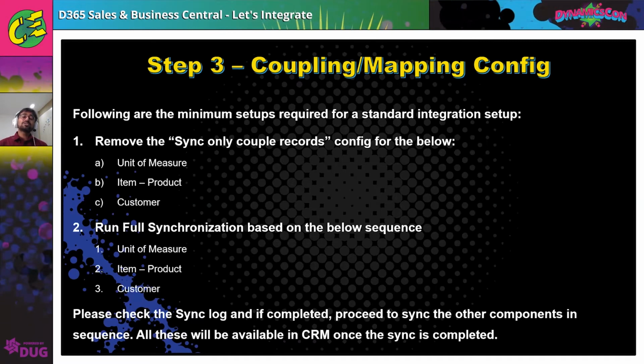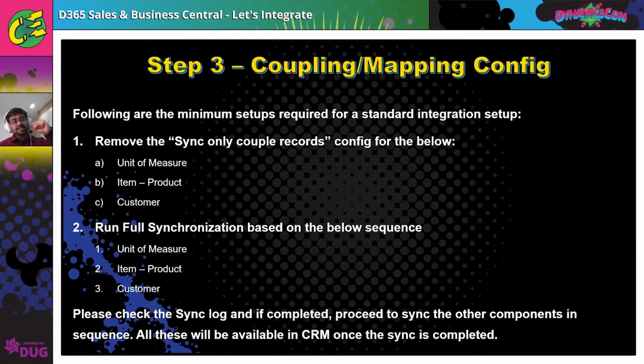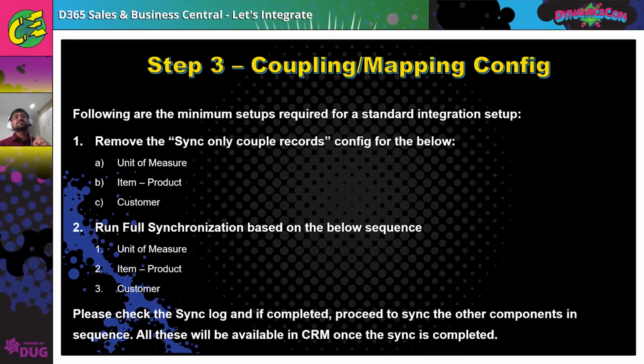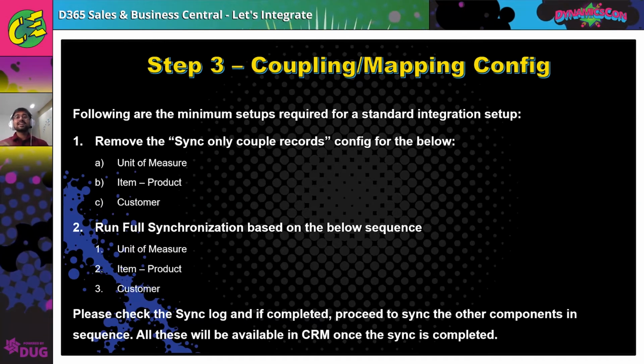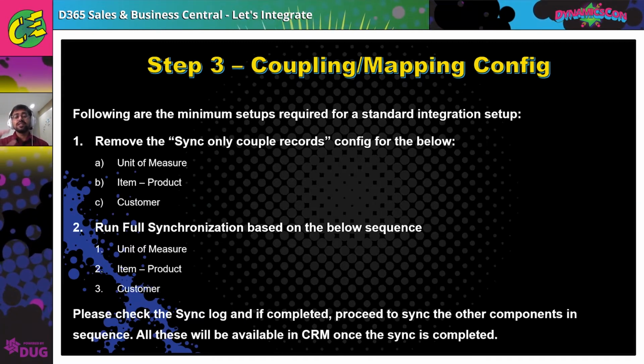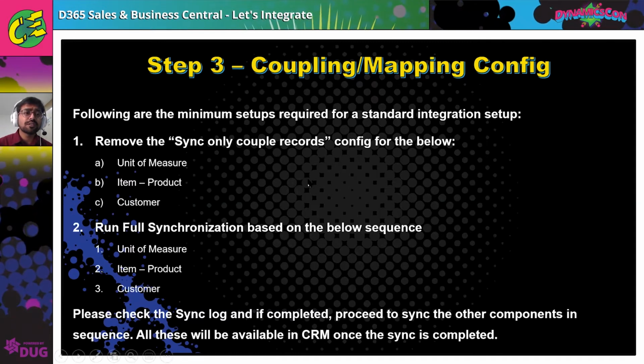There are two reasons for coupling. One is that if a product exists in both the systems for now, just take an example, you can couple this product to this product inside CRM. That's one reason for coupling. And second is if you want to manually control the creation of the master data across systems. So that's where coupling comes into the picture. We'll see that in a short moment.